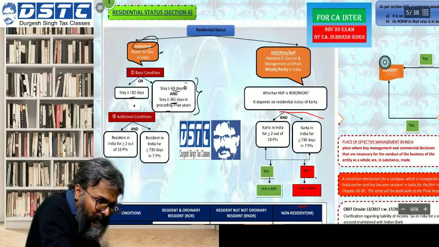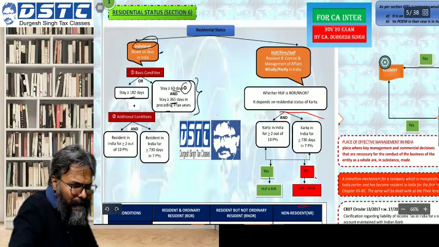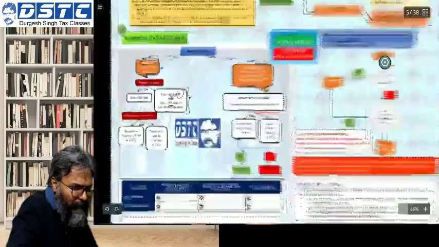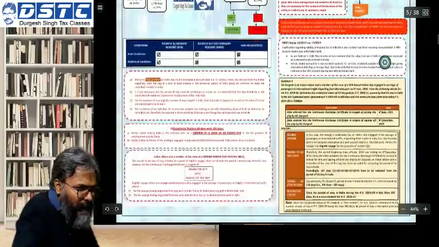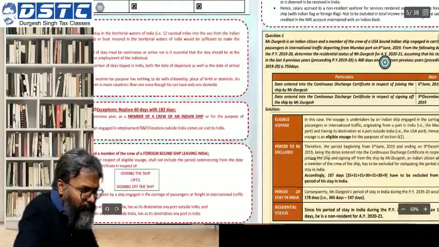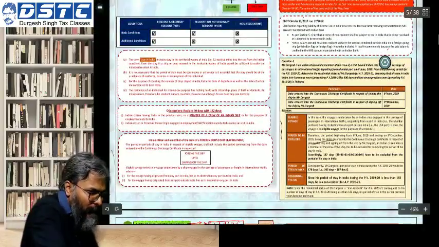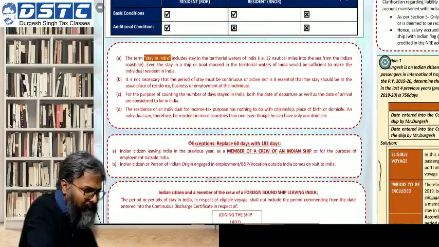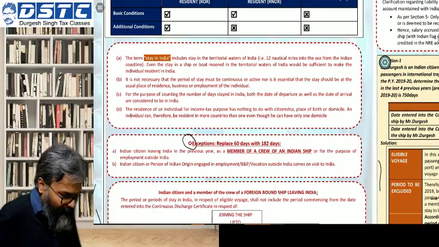Students, can you see the star mark which I have made here? Please read this one quickly.